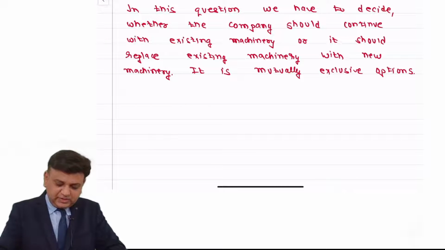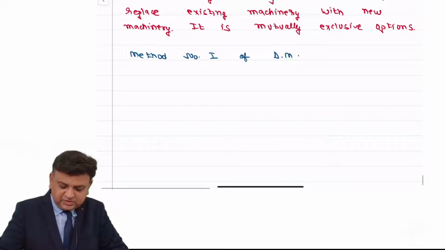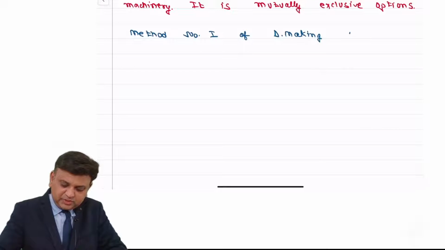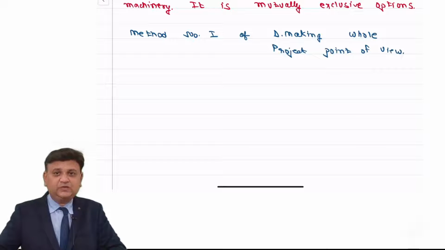I request all of you to write down the answer along with me. Method number one of decision making: whole project point of view. Full stop.